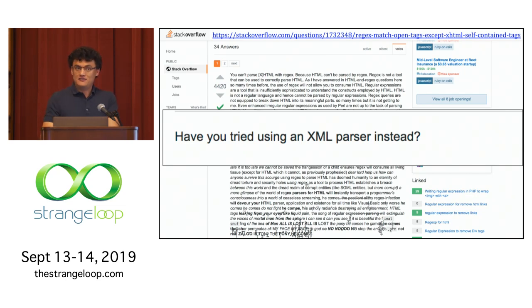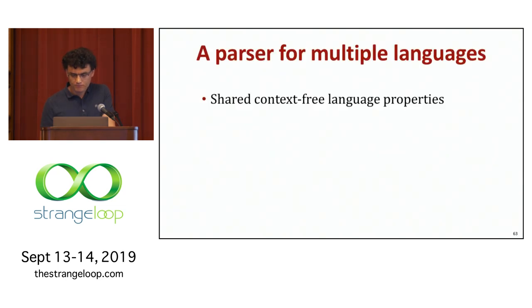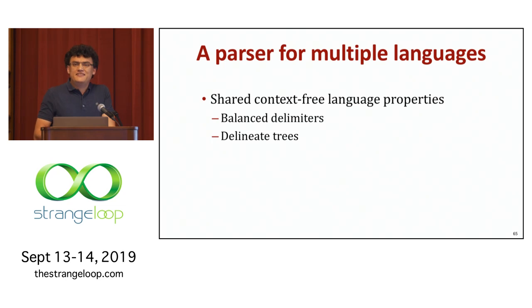So in order for an approach like this to work and to actually apply to multiple languages, we need a parser for multiple languages. So now I'm going to go into a little bit more technical detail about what underpins this approach and what allows it to work. So in this parser for multiple languages, I identified that there are shared context-free language properties. What are context-free language properties? Things like balanced delimiters, balanced parentheses, braces, and so on. This syntax fundamentally delineates trees, right? So blocks or blocks of if conditions and so on.